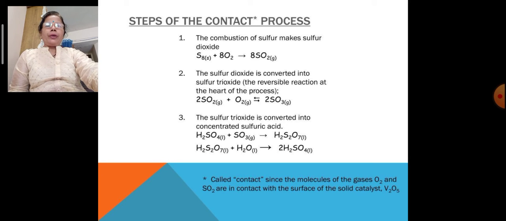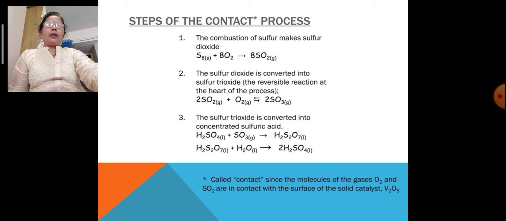Today we are studying the contact process for sulfuric acid. The name contact process is given to the H2SO4 preparation because sulfur and oxygen come in contact, and therefore sulfur dioxide is formed. This sulfur dioxide then comes in contact further, so that is why the name contact process is given.